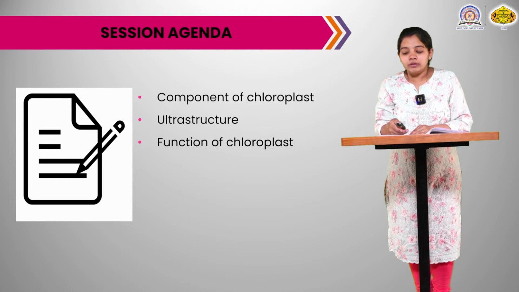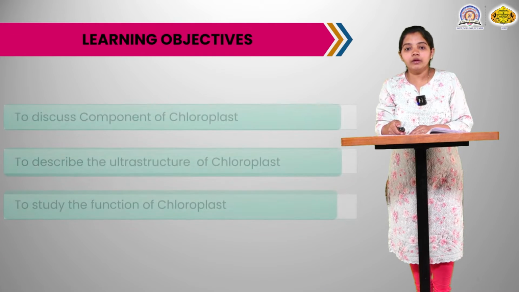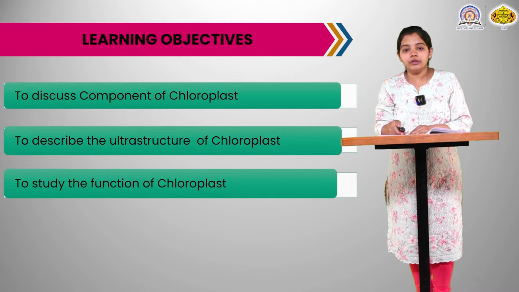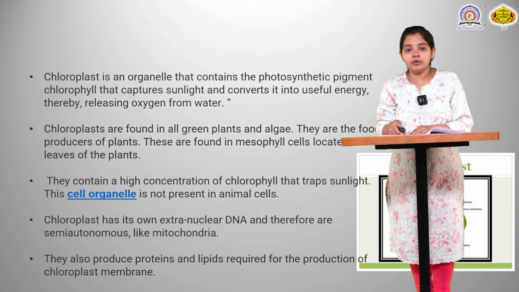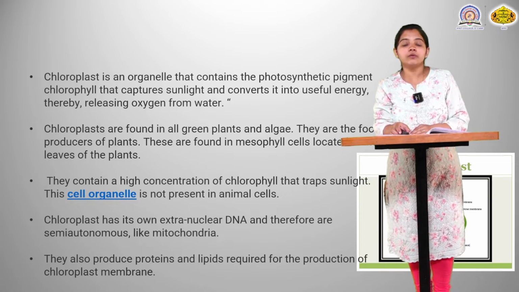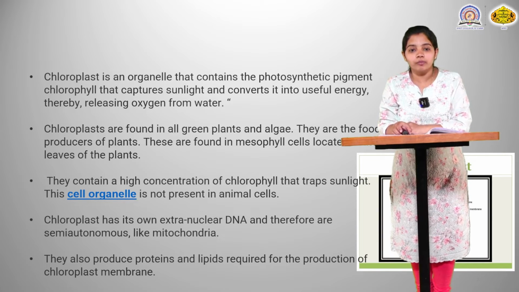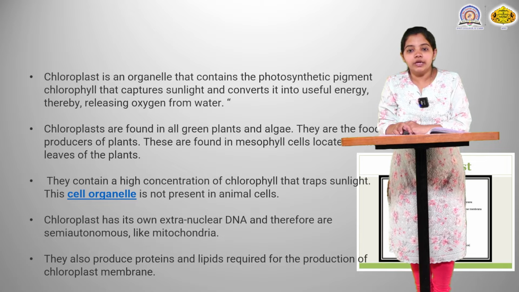Next we see the learning objectives: the components of chloroplast, ultrastructure of chloroplast and function of chloroplast. First we see what exactly a chloroplast is. Chloroplast is an organelle that contains the photosynthetic pigment, that is chlorophyll, which captures the sunlight and converts it